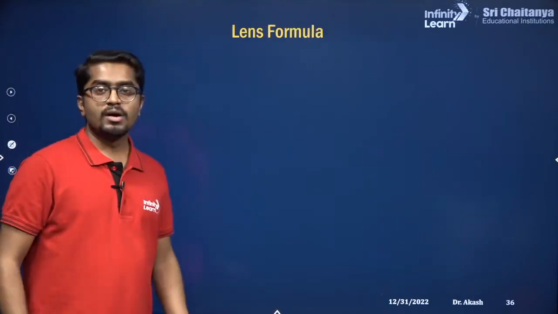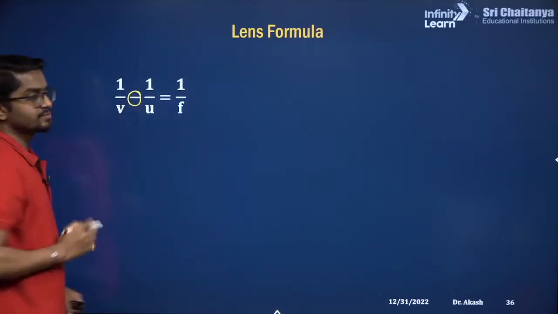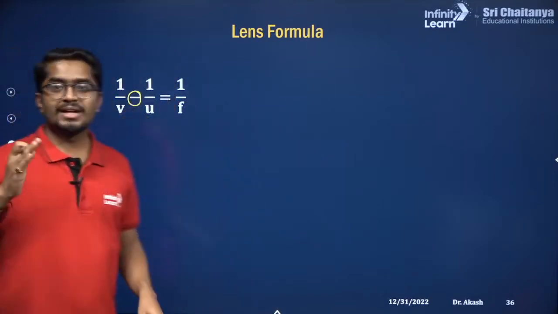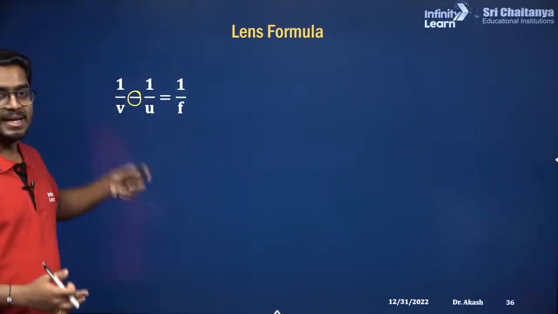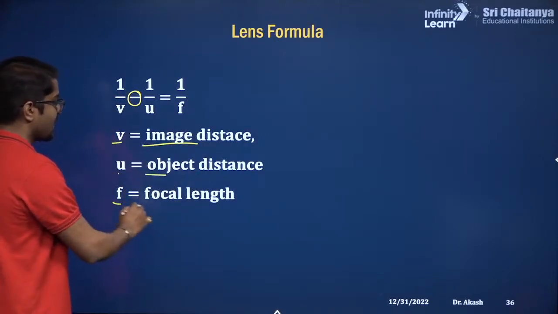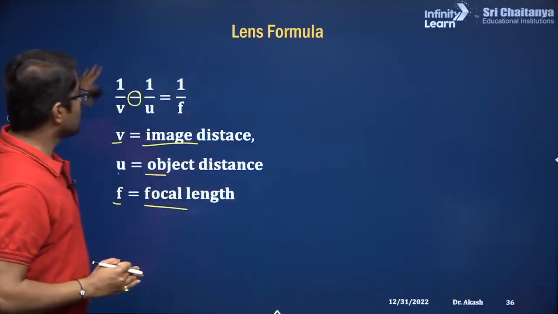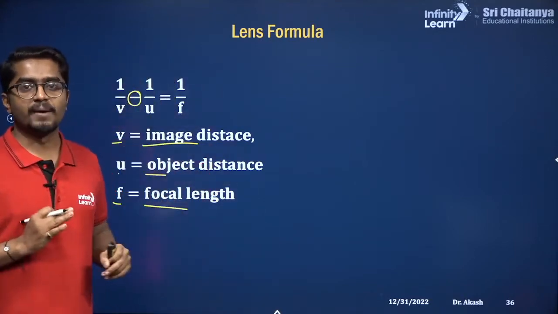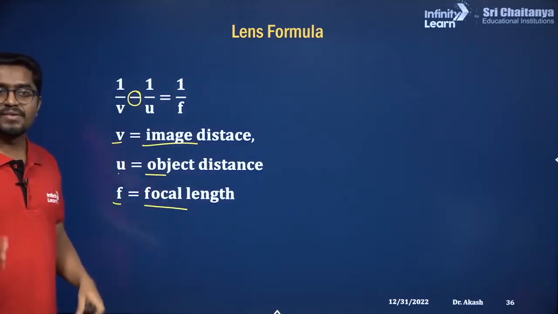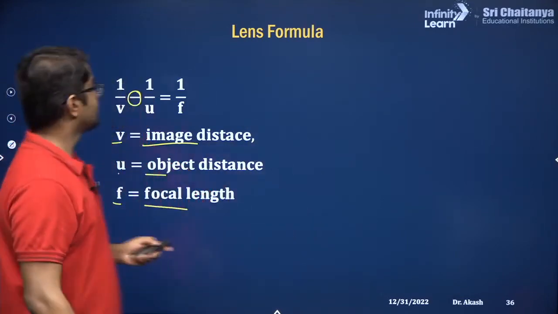Right. So now the very important formula which is called as lens formula. You see there is a negative sign. Don't get confused. For the mirror formula, there is a positive sign. For the lens formula, it is negative sign. And everything else is similar. V is the image distance, U object distance, F focal length. So you have to choose correct sign convention. Then only you can use this lens equation or the lens formula. You have to choose correct sign for U, V and F as well. That is why you can use the same formula for both concave and convex lens.